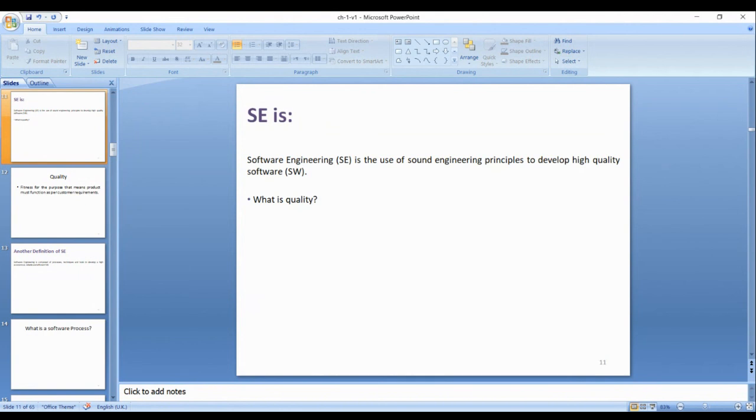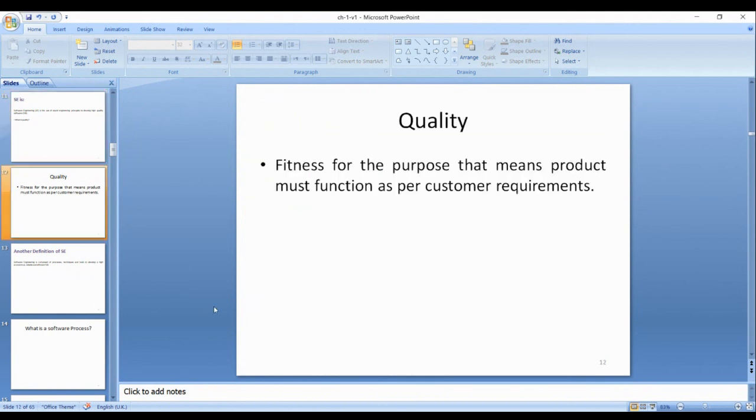Quality means fitness for the purpose. The product must function as per the customer requirements. The customer must be happy. So for the product the customer is purchasing, it should work according to his requirements.